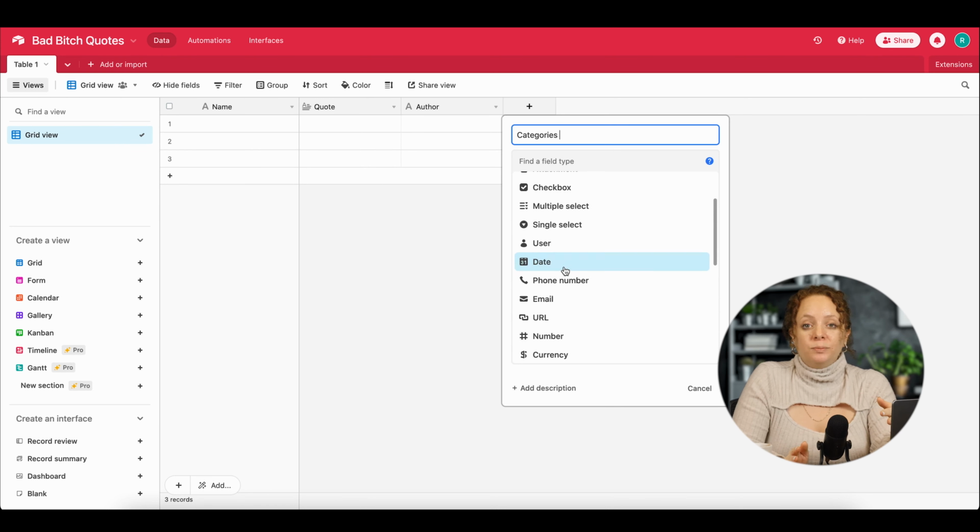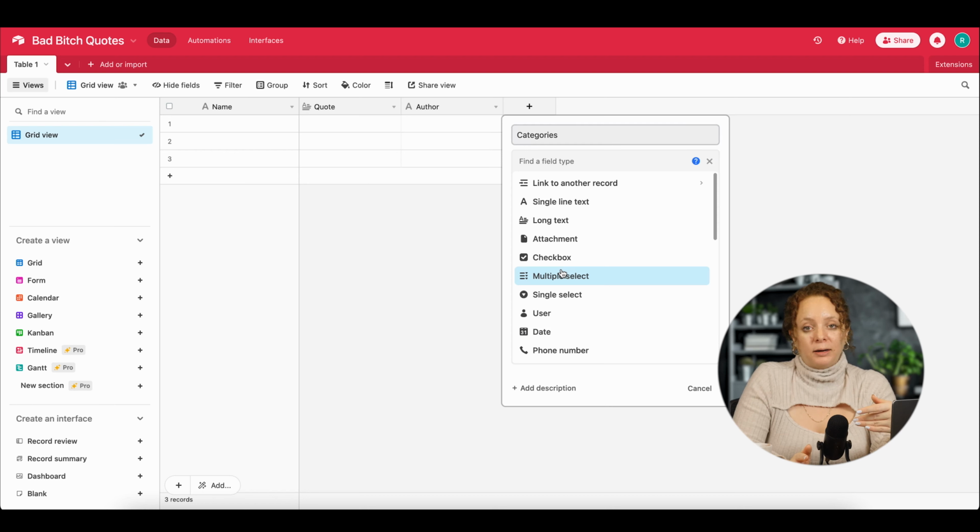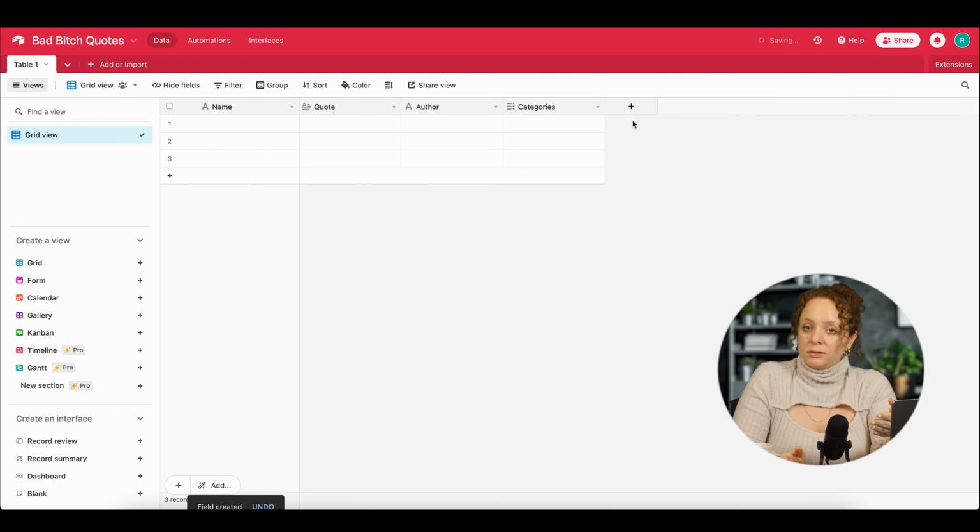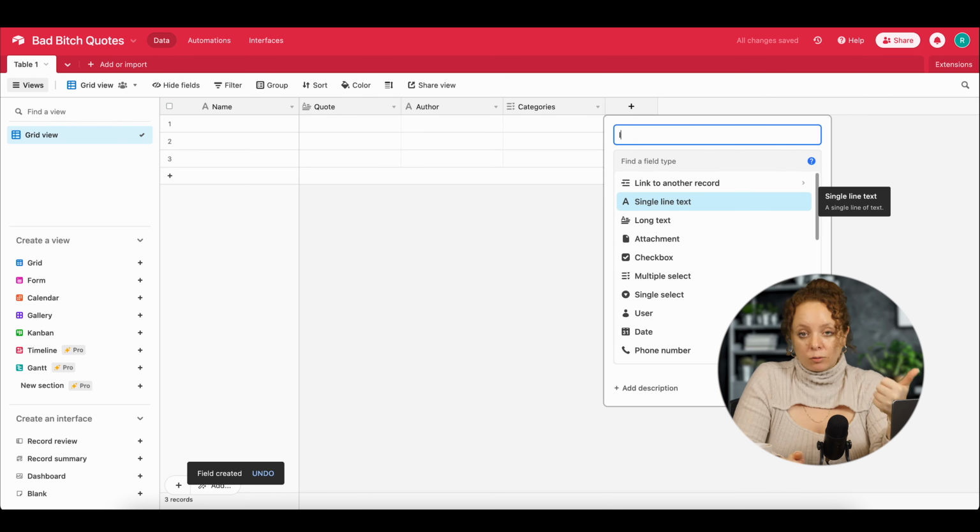The next step is to build my data structure. So I created a data structure for all the details that I need for these quotes. I needed the quote, the author, the categories, and of course the image that will be displayed on the website. Once I created that, I imported some quotes that I manually created before. I wanted to have at least a few quotes to work with so I can see what it looks like on the website and get everything up and running with real data.